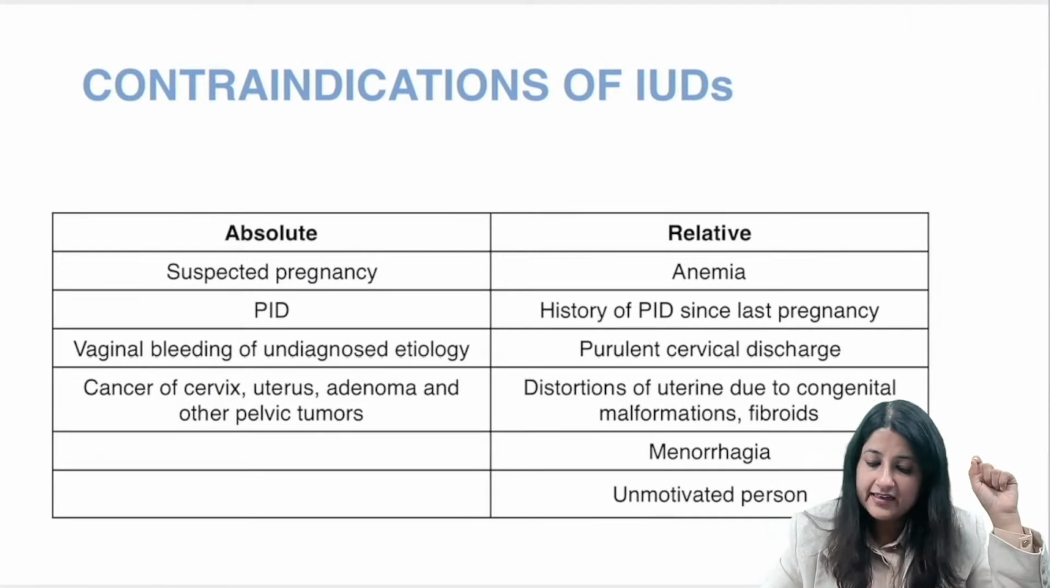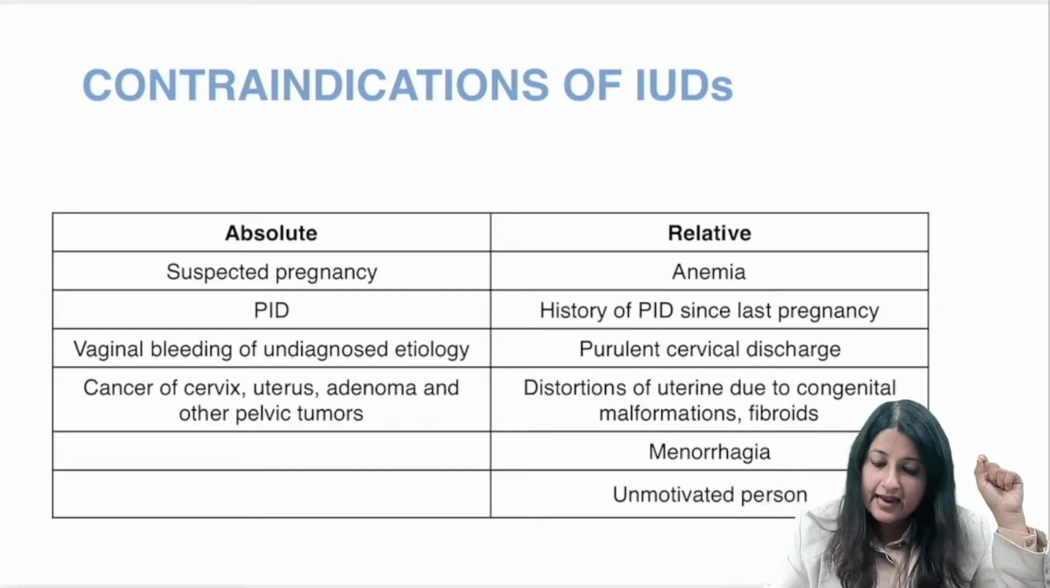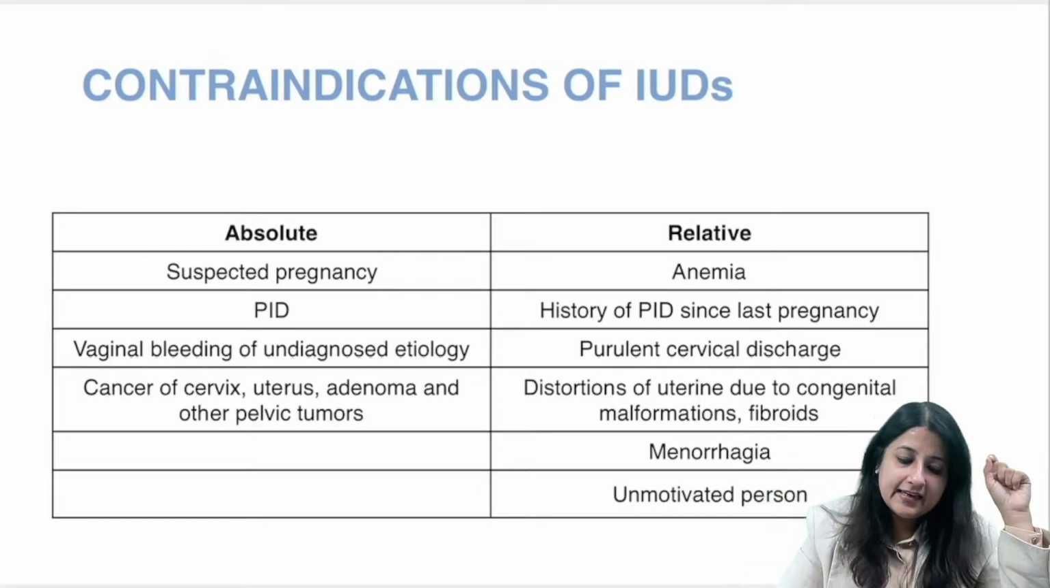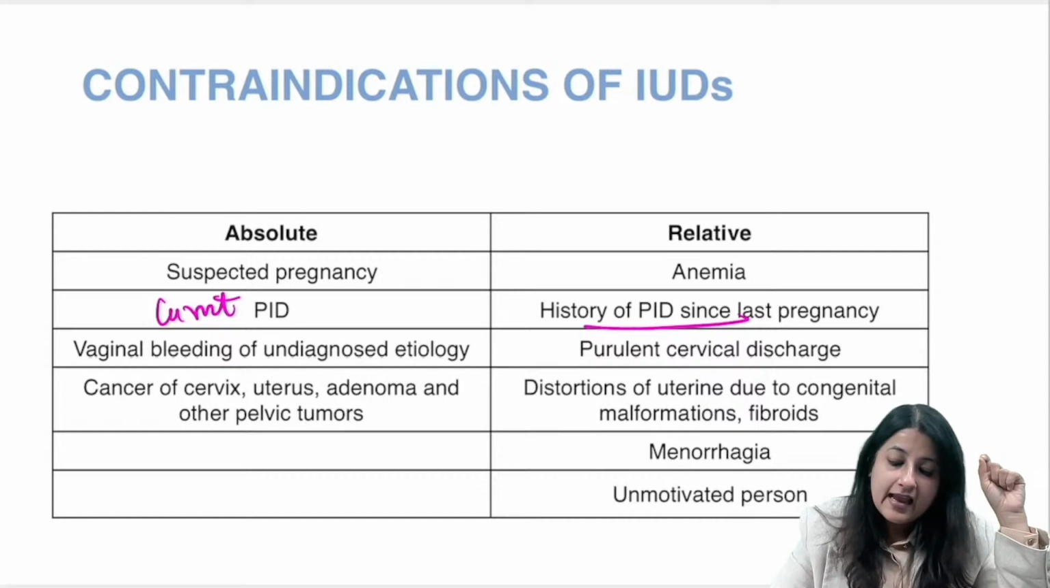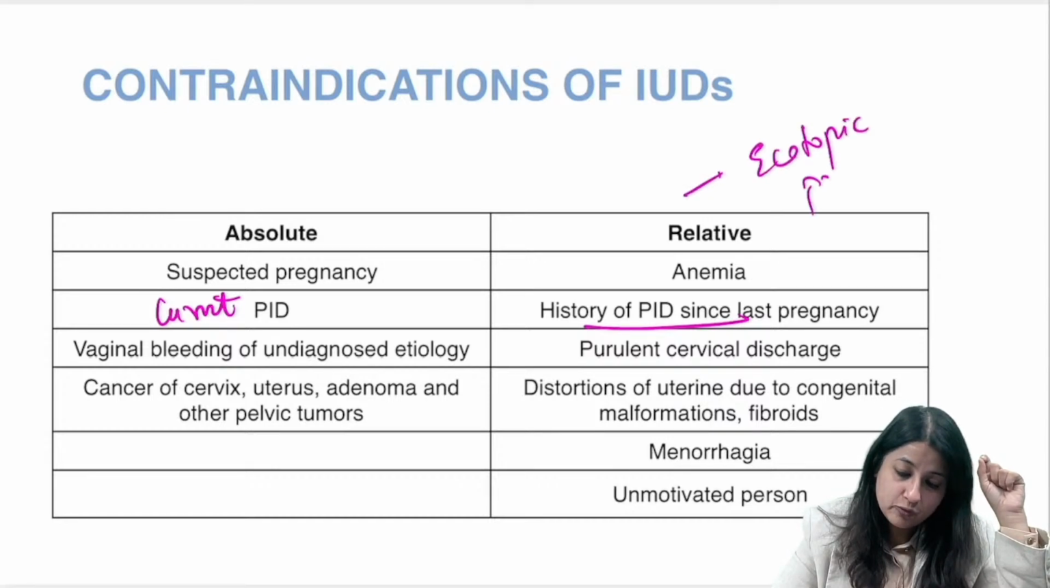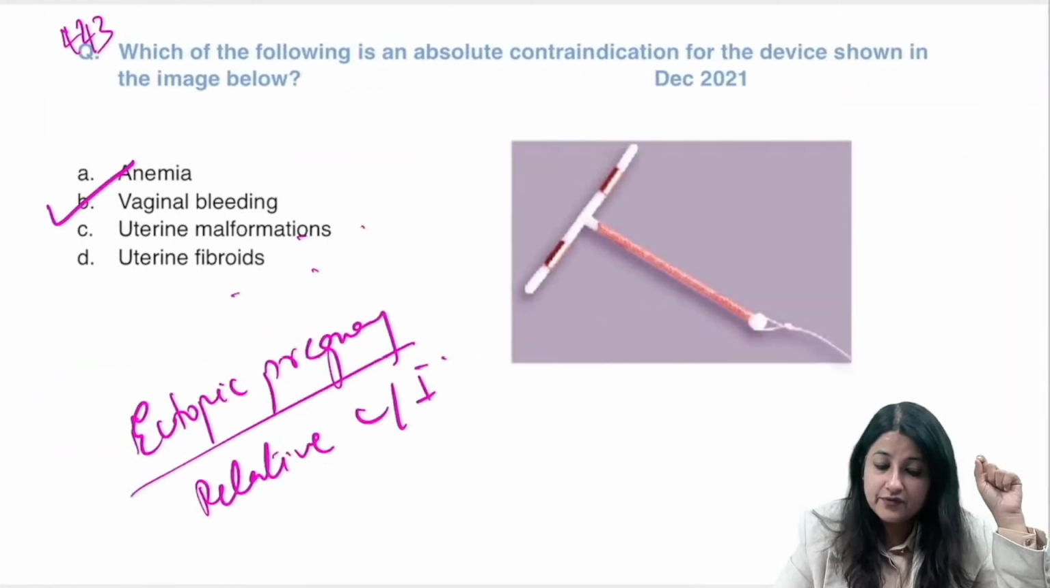These are the contraindications you should know. All right. And also current PID is absolute. Okay. Current. Past history is relative. Okay. And also remember one thing, ectopic pregnancy is relative now. Ectopic pregnancy is relative. Okay.